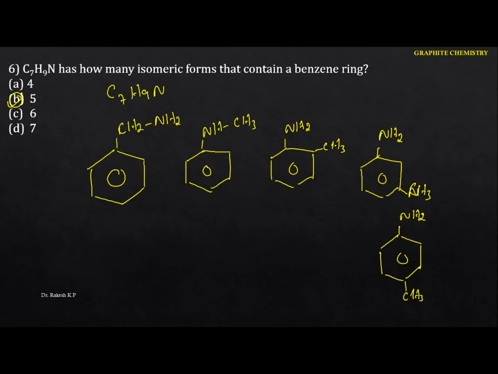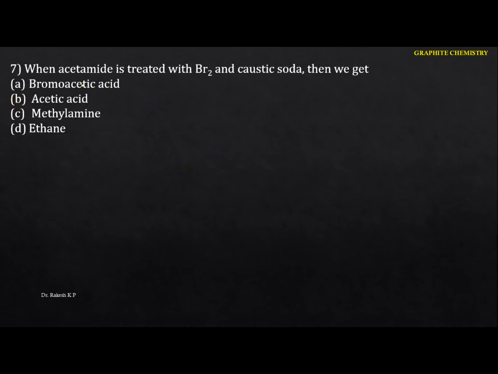Next one. When acetamide is treated with bromine and caustic soda, then we get... This particular condition, where the amide reacts with bromine and caustic soda, is nothing but the Hofmann bromamide reaction.